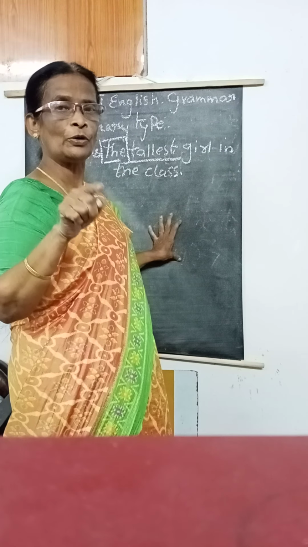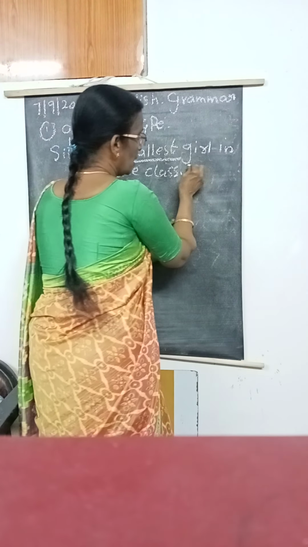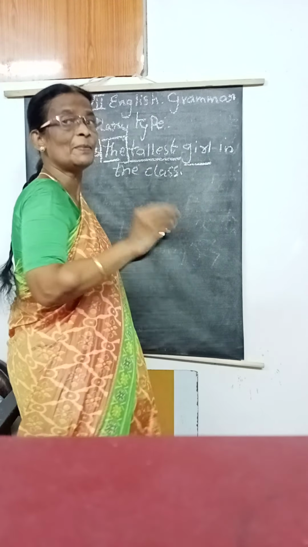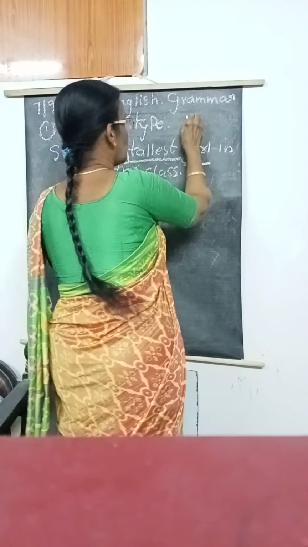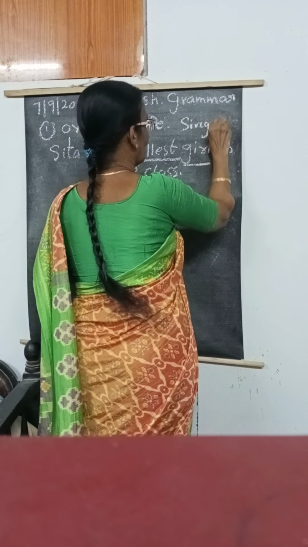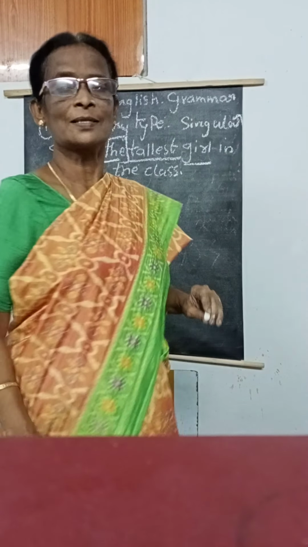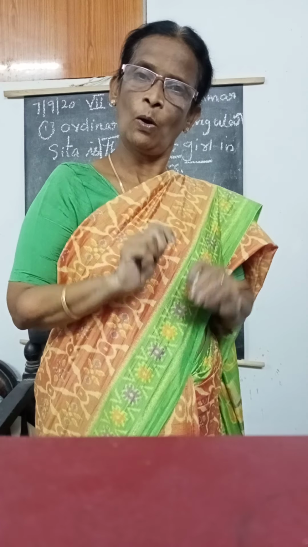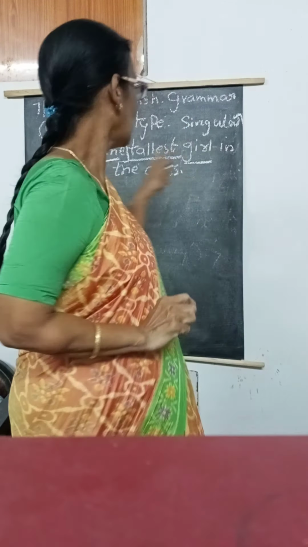For all the ordinary type superlative degree, girl is common noun, it should be in singular. Common noun is a singular. That is the main important clue to identify that is the ordinary type. So number 1 is before the superlative degrees, all superlative before the adjective the is there.